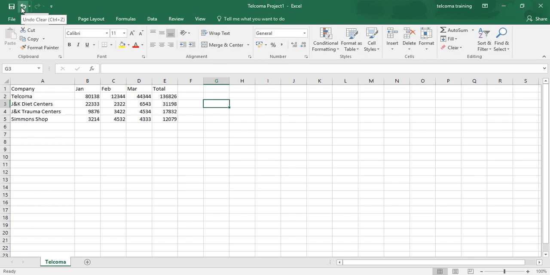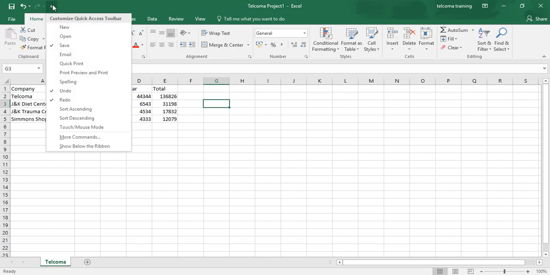The other option is undo. Undo is to undo the last editing, formatting, or layout change you made. The other one is redo. Redo is to reapply the previous editing, formatting, or layout change that you just removed with the undo button. The other one is the drop down. When you press this drop down, you will see so many options displayed in front of you.